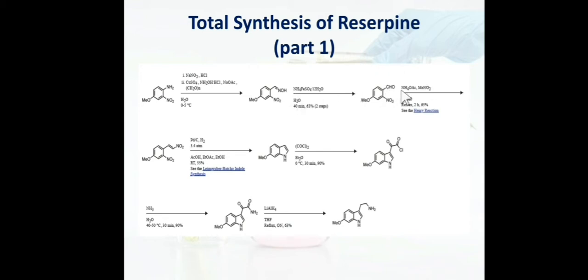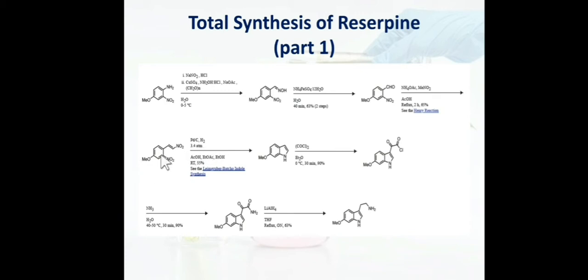So once we get this CHO group, it is treated with ammonium acetate and nitromethane. Nitromethane contains an acidic proton, and the carbanion formed will attack the carbonyl carbon, and we get a nitrostyrene derivative from this reaction. This nitrostyrene derivative is then treated with Fe, acidic condition.